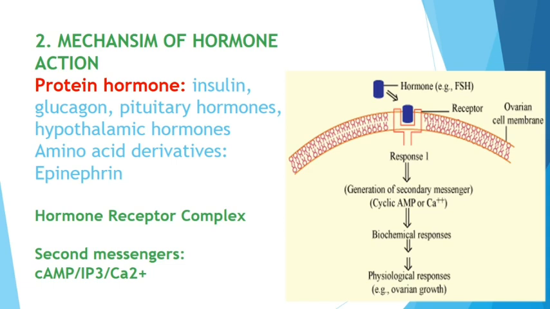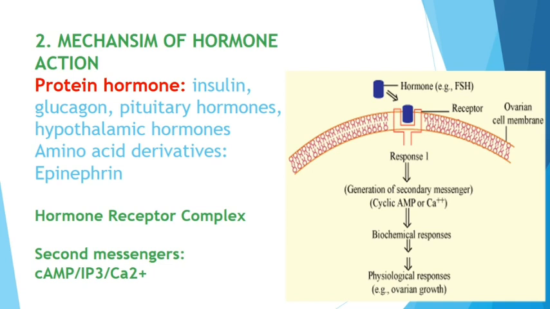Here the first messengers are hormones. Now these are postmen: they take the message into the nucleus. They are called secondary messengers. Some examples are cyclic GMP, which is not given here, cyclic AMP, IP3, that is inositol triphosphate, and even calcium. These are all the second messengers. Ultimately they bring biochemical responses like what kind of protein has to be synthesized. Ultimately, if the hormone is FSH, ovarian growth is initiated.